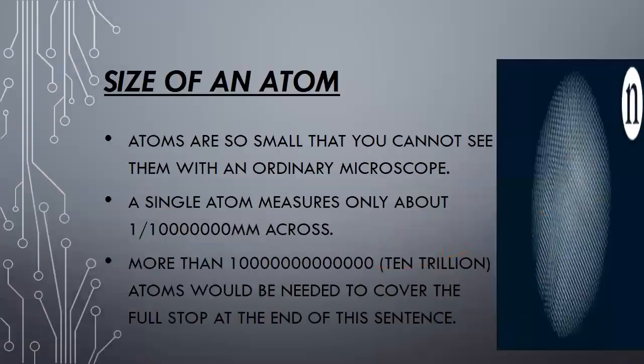Okay, size of an atom. Atoms are so small that we cannot see them with an ordinary microscope. A single atom measures only about 10 raised to power minus 7 millimeter across. More than 10 trillion atoms would be needed to cover the full stop at the end of this sentence. You can see the full stop here at the end of this sentence, and we need 10 trillion atoms to fill this full stop. So now you can imagine how small an atom is.